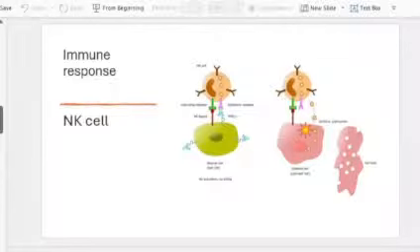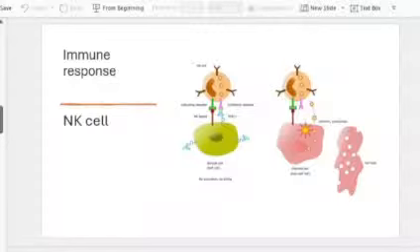It could be either complement mediated or NK cell mediated or opsonization and phagocytosis. Anything can happen, but antibody is coming and binding to the antigen on your cell. Common examples are ABO incompatibility, Rh incompatibility, and autoimmune hemolytic anemia. These are the important examples of type 2 hypersensitivity. So antibody coming and binding to the antigen on the cell surface.